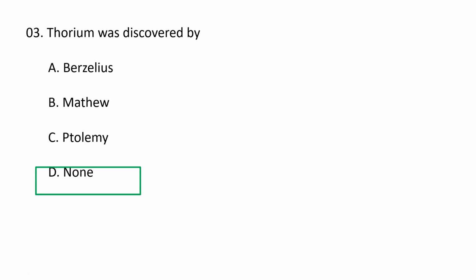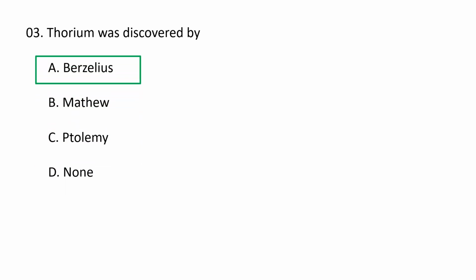Next question. Thorium was discovered by A. Berzelius, B. Matthew, C. Ptolemy, D. None of the above. Thorium was discovered by Johannes Jacob Berzelius. He is a Swedish chemist and he discovered it in 1828, in a sample of a mineral that was given to him by Reverend Hans Morten Thrane Esmark, who suspected that it contained an unknown substance. Esmark's mineral is now known as thorite, that is ThSiO4. So it was discovered by Berzelius. A is the correct option.